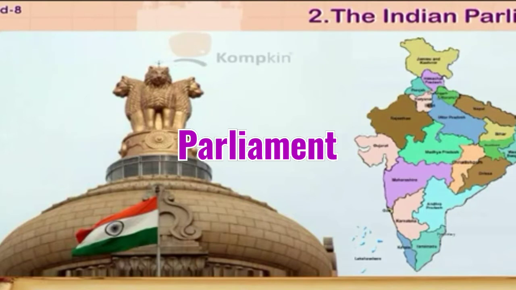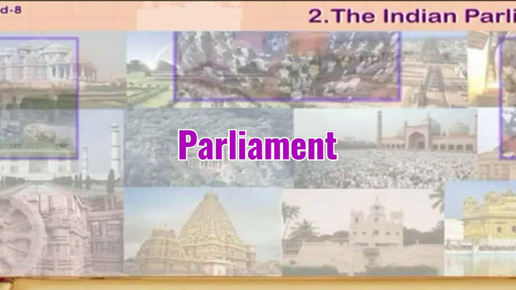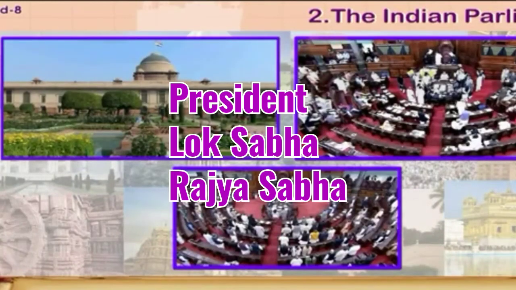The legislature at the national level, that is the level of the central government, is called the Parliament. It consists of the President and the two houses of Parliament, Lok Sabha and Rajya Sabha.